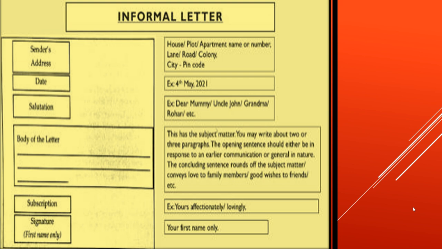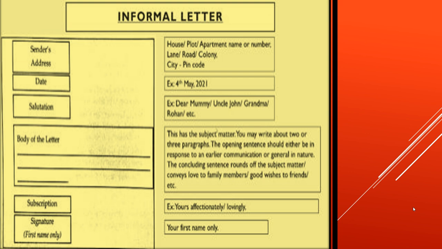Then comes the body of the letter. Now, what are you going to write in the body of the letter? Now, this has the subject matter. You may write about 2 or 3 paragraphs. It is better if you divide it into small paragraphs instead of writing one long one. The opening sentence should either be in response to an earlier communication or general in nature. The concluding sentence rounds off the subject matter, conveys love to family members, and good wishes to friends, etc.